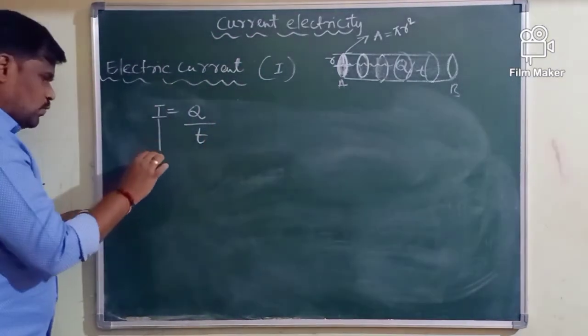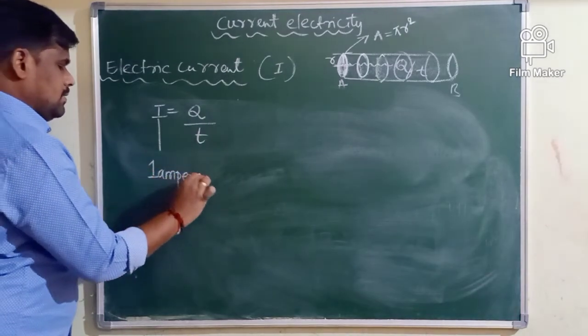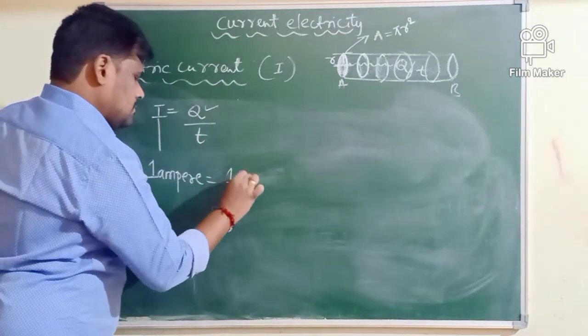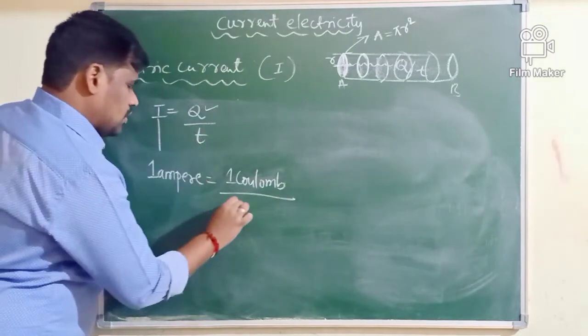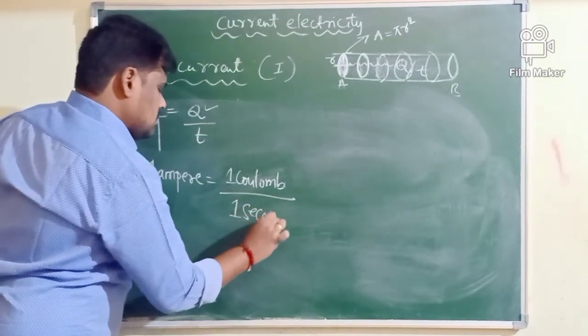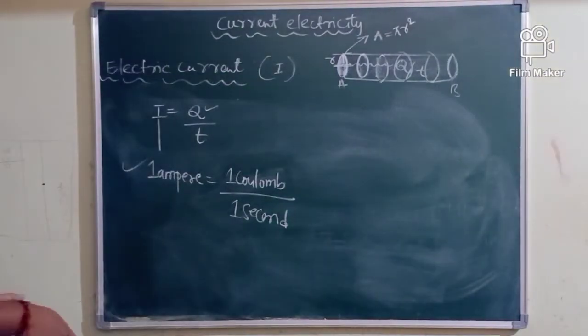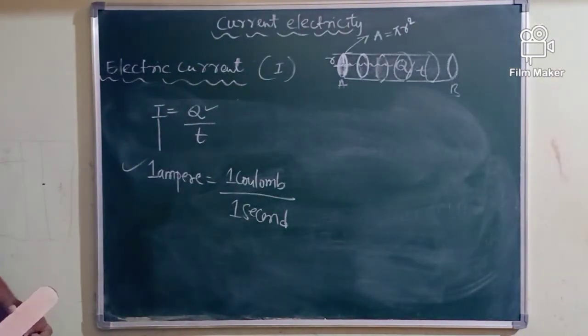If I is 1 ampere, then q should be 1 coulomb and t should be what? 1 second. So 1 ampere is nothing but 1 coulomb divided by 1 second. And what does it mean? When is current in a conductor said to be 1 ampere?